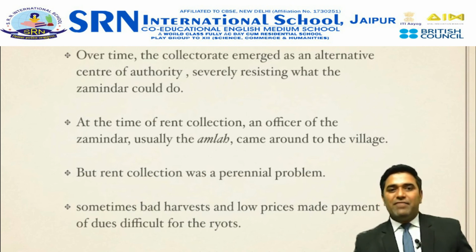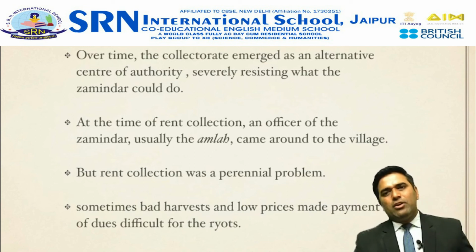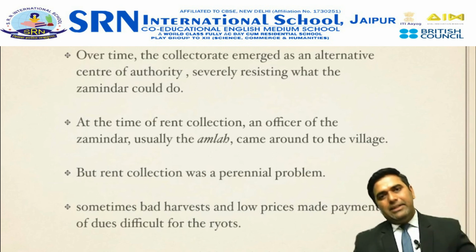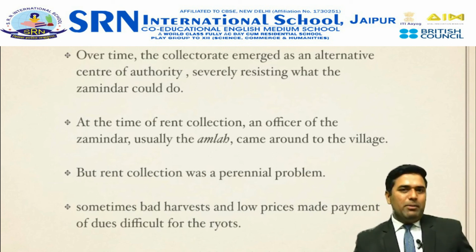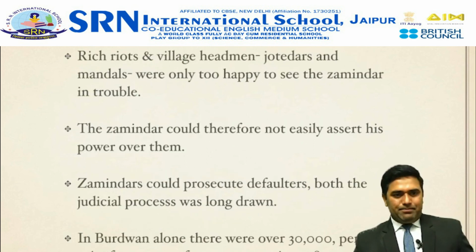And over a period of time, these zamindars who became rent collectors became a perennial problem, because the revenue was not coming properly on time, and hence the rent got delayed from the zamindars to the British East India Company.